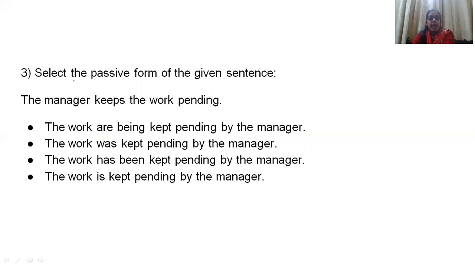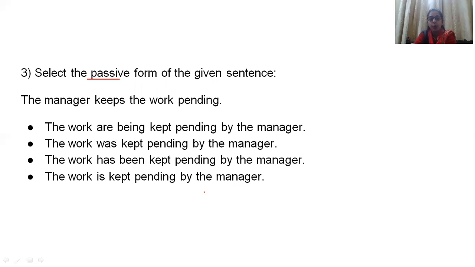Number 3, select the passive form of the given sentence. This type of question comes under the category of sentence transformation. The sentence will be given to you and you will be asked to choose the correct transformation. The manager keeps the work pending. This is an active sentence and you have to choose the passive form of the sentence. The options are: the work are being kept pending, the work was kept pending, the work has been kept pending by the manager, the work is kept pending.